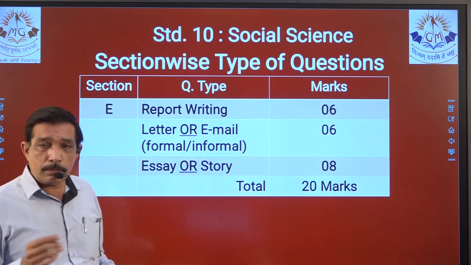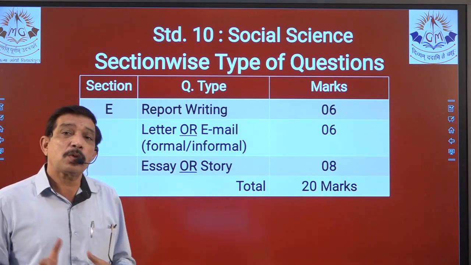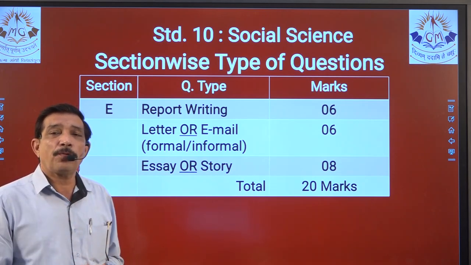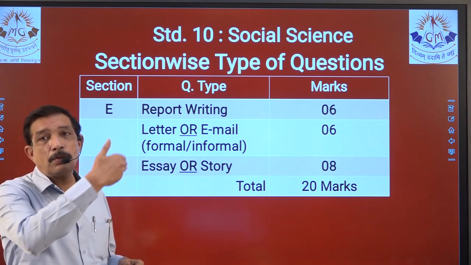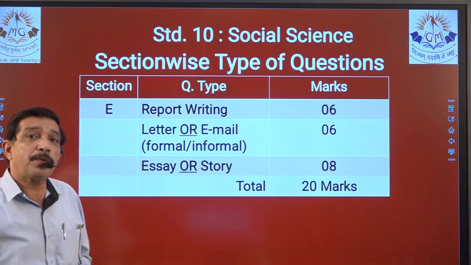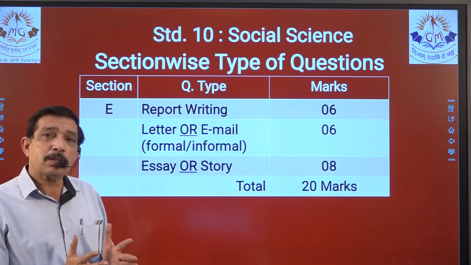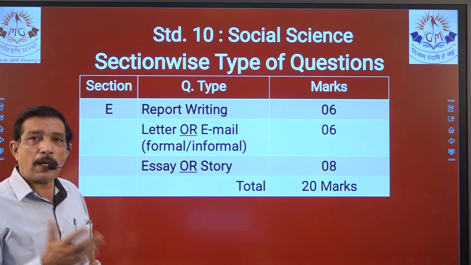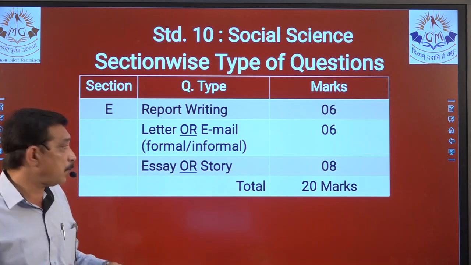The last question of the paper is essay or story. There will be a total of 52 questions. Now we know, for example, out of 7 textual questions, we have to write 5. So question number 1, 2, 3, 4, 5, 6, 7, 7 will be given. That way the paper's question number becomes 52. That's quite a lengthy paper as we think. But if we consider it, it's quite small, right? We just have to write 5 sections, and it is an 80 marks paper. 3 hours is given to you, so we have sufficient time to complete that.